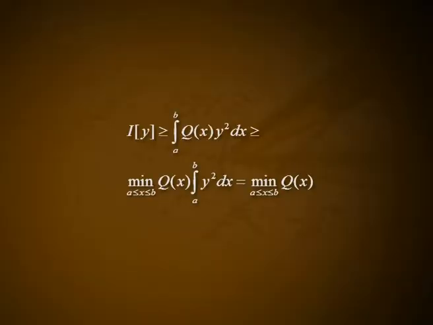It then follows from equation 1 that I of y is greater than or equal to the integral from a to b of q of x y square dx, which is greater than or equal to the minimum of q of x into the integral from a to b of y square dx, where a is less than or equal to x less than or equal to b, which is equal to the minimum of q of x, where a is less than or equal to x less than or equal to b. Thus, the above functional is bounded below.